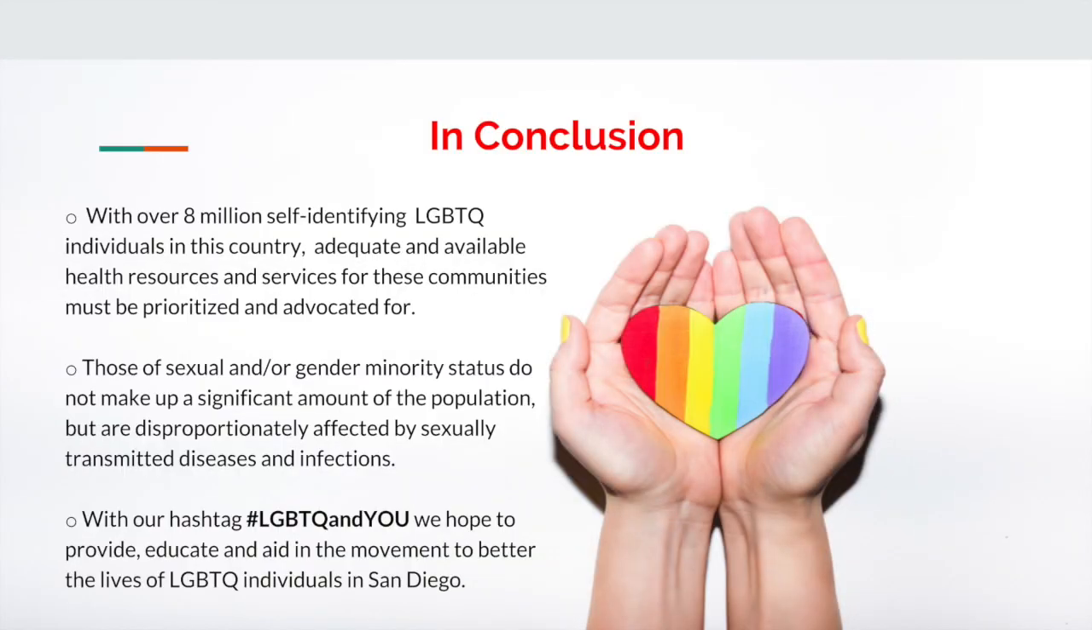In conclusion, with over 8 million self-identifying LGBTQ individuals in this country, adequate and available health resources and services for these communities must be prioritized and advocated for. Those of sexual and/or gender minority status do not make up a significant amount of the population, but are disproportionately affected by sexually transmitted diseases and infections. With our hashtag LGBTQ&U, we hope to better provide, educate, and aid in the movement to better the lives of LGBTQ individuals in San Diego.